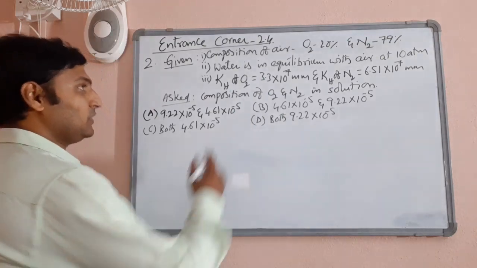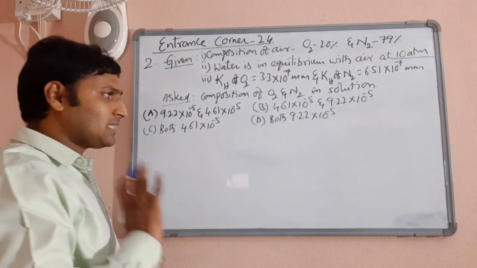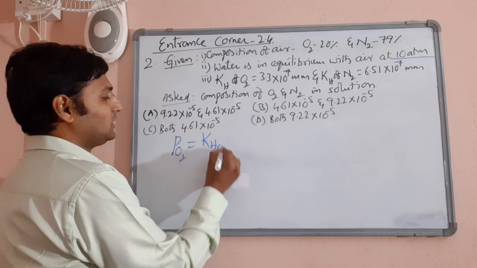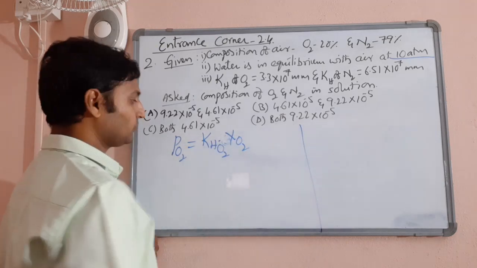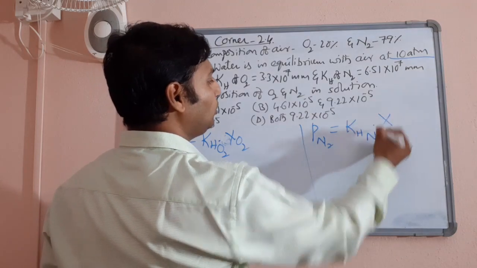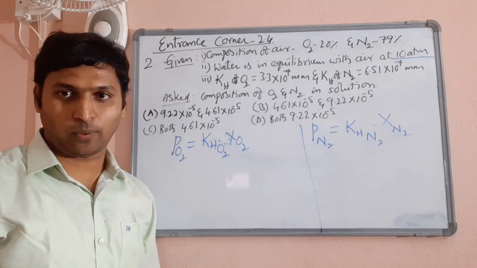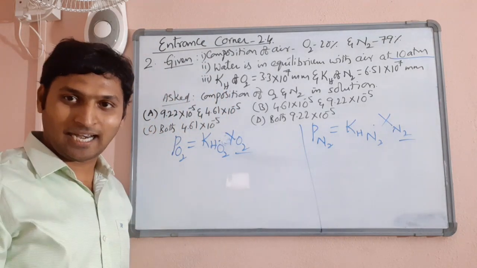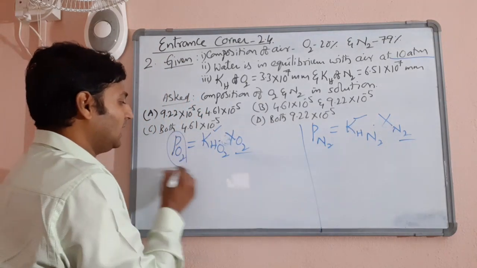Okay. Now, the net pressure exerted was 10 atmosphere. Now, what is the basic formula for calculation? Partial pressure of oxygen is equal to kH of oxygen into mole fraction of oxygen, one part of it. Partial pressure of nitrogen is equal to kH of nitrogen into its mole fraction, second part of it, right? You have to solve both the equations. For that, you need this and this because they are asking composition of oxygen and nitrogen. And they have given this and this.